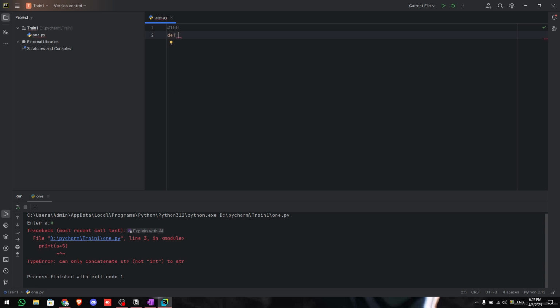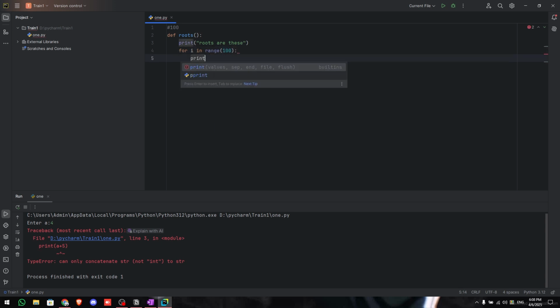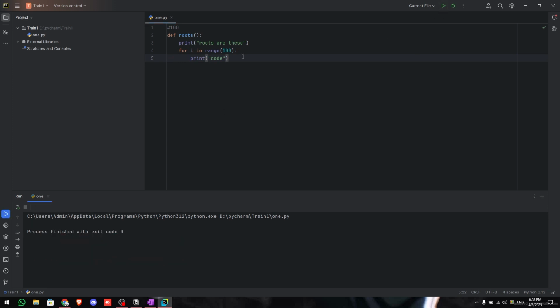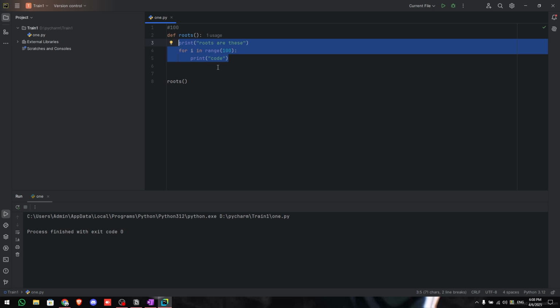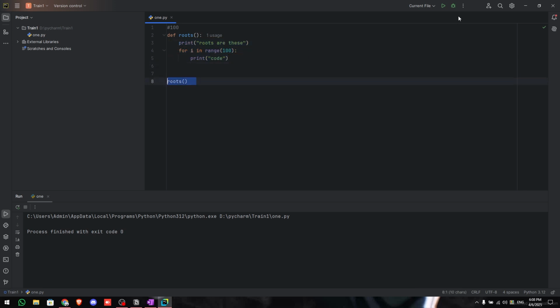If you define a function roots like so, you can write some code here. Let us say this is 100 lines, so for example, for i in range of 100, print code. Now when I just run this, it won't execute. But if I come down here and call roots, instead of writing this entire thing, let us assume this is 100 lines, I can simply call it using one line.